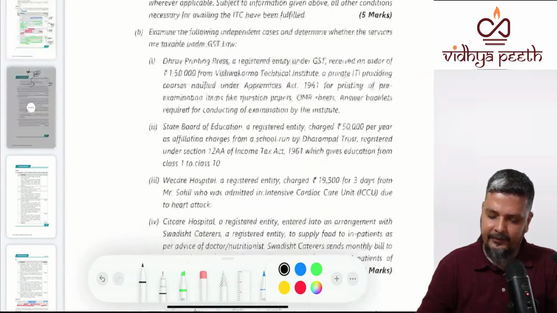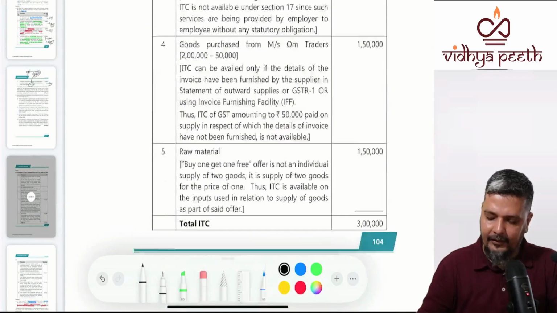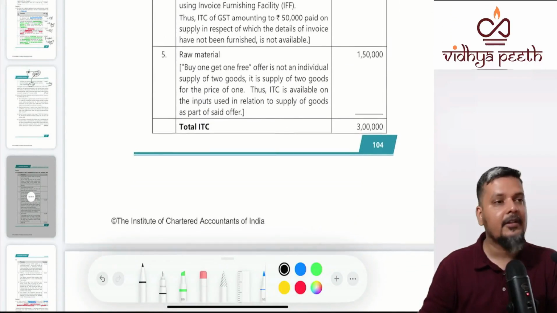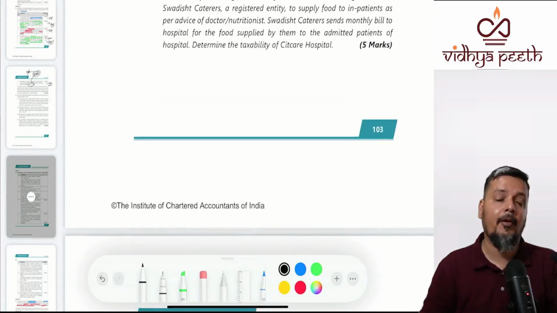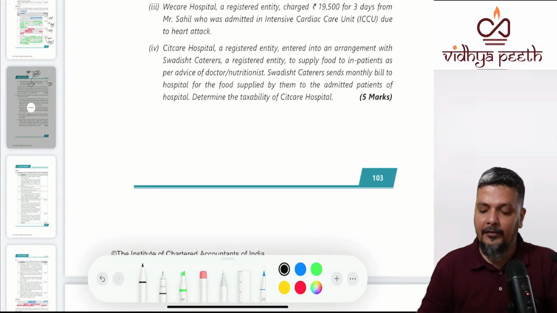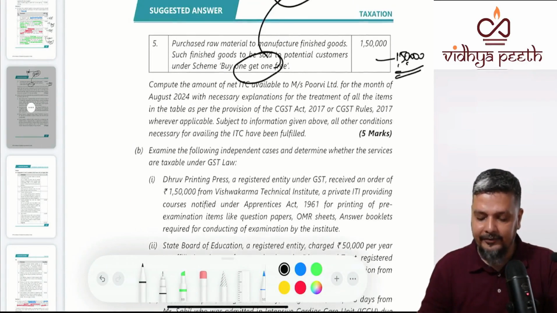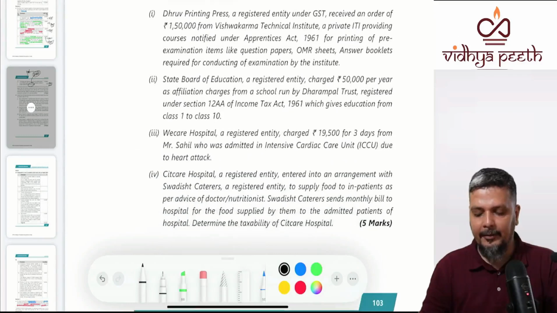1,50,000 plus 1,50,000. So we have finally got 3 lakhs and I have explained. Few of them are blocked, you will never ever get. And 2 of them are postponed. 2 of them you'll get but later.